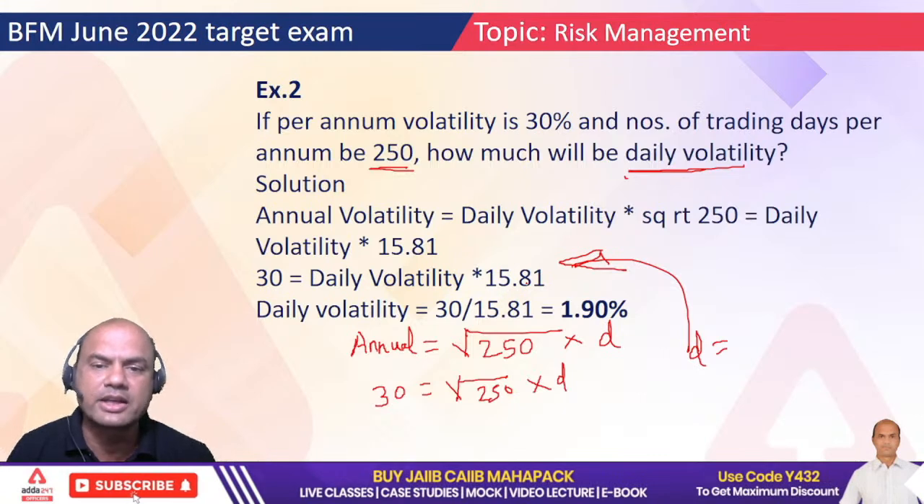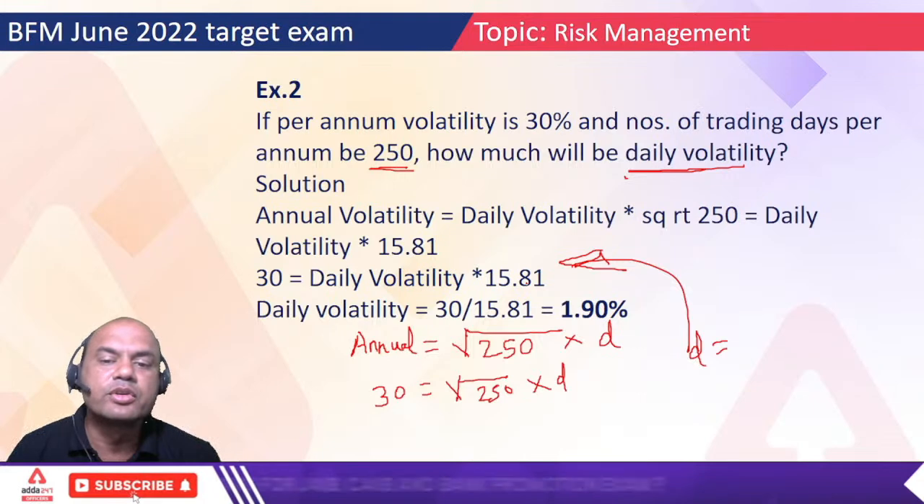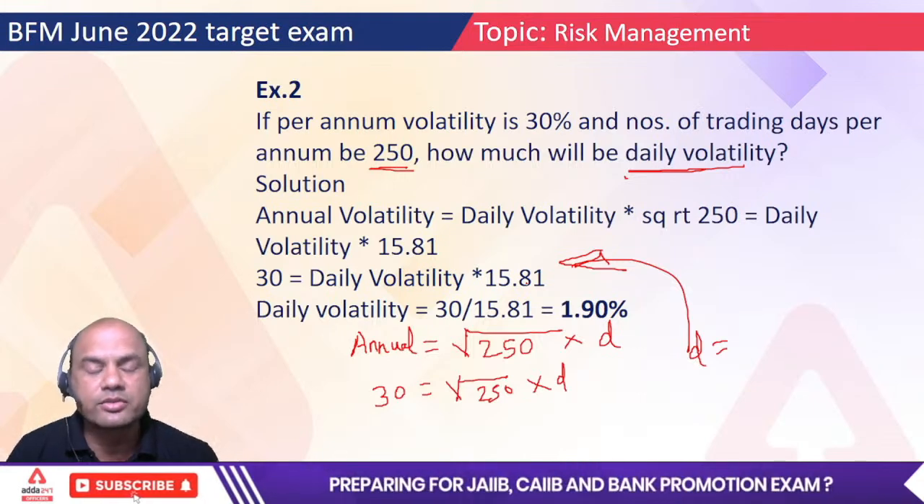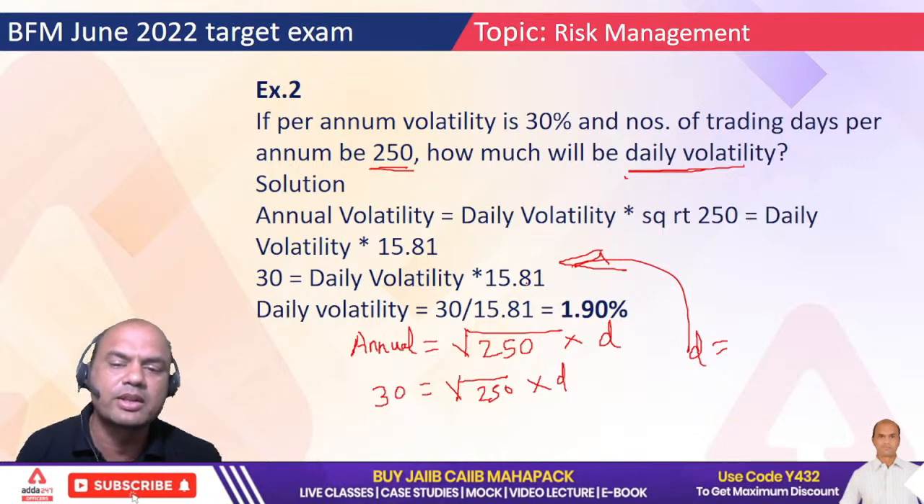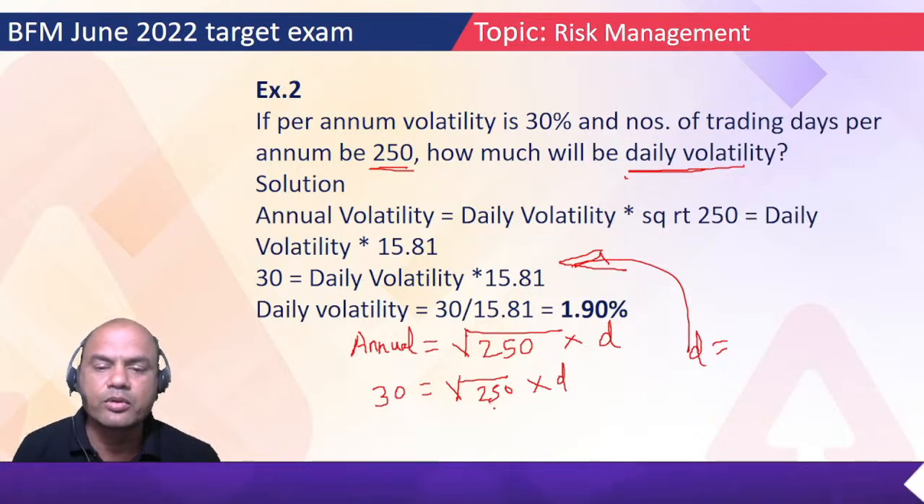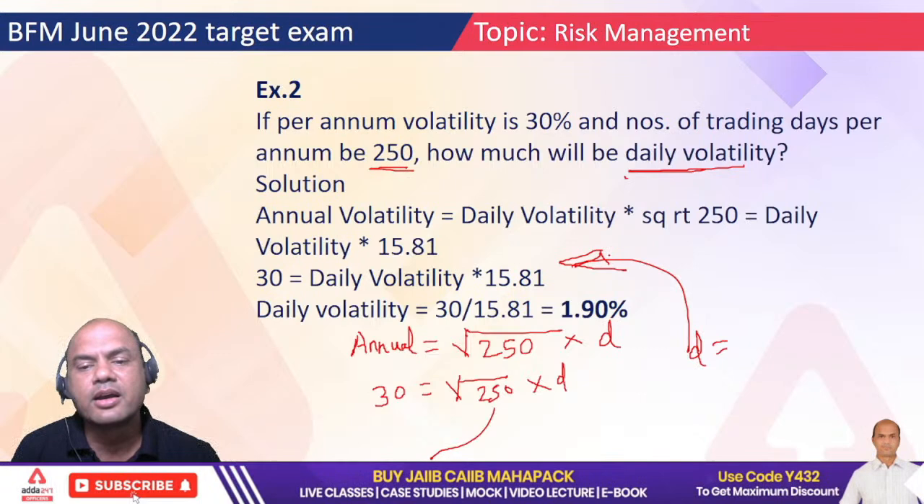It's a simple one, right? Finding square root, but you must have practice for that. So square root of 250 is 15.81. Just divide 30 by 15.81 now. Take root of 250 on this side, so you'll get 30 upon 15.81, that is 1.90. That's the answer. Again, a simple question, right?